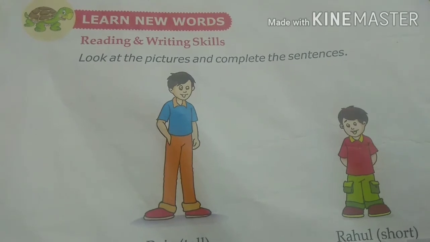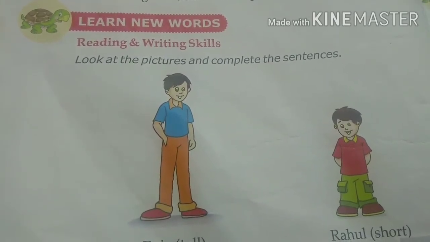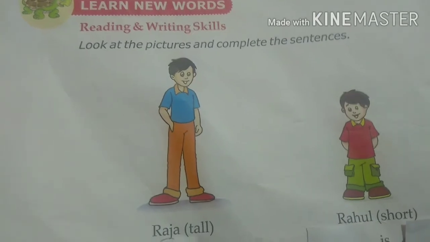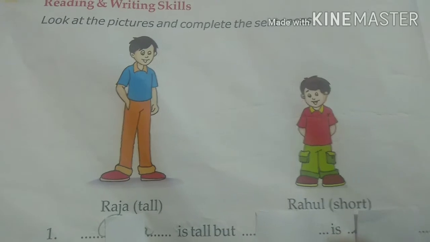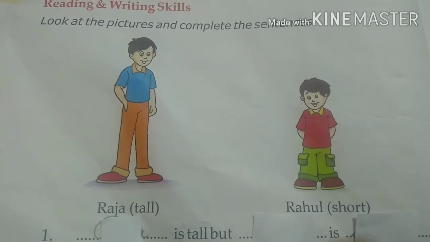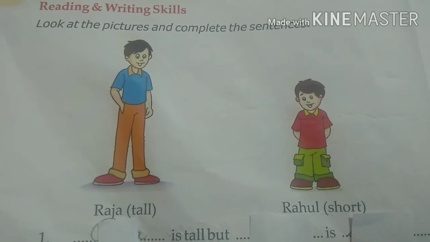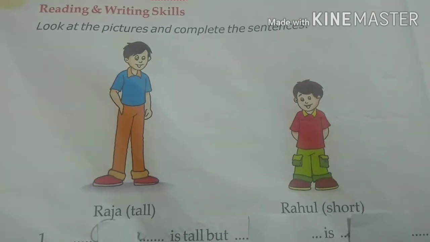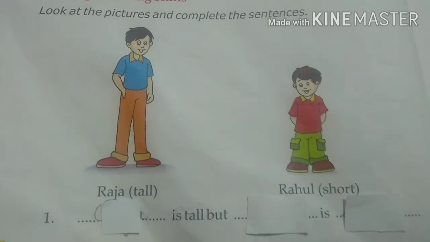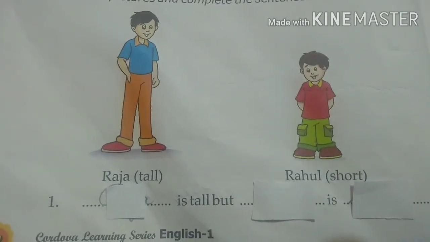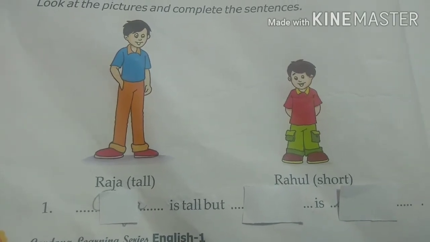Learn new words. Reading and writing skills. Look at the picture and complete the sentences. So the first picture you can see here, children, what is that? Raja. Raja is tall. The next picture is Rahul. He is short. Raja is tall. Rahul is short. Now the question is, dash is tall, but dash is dash.